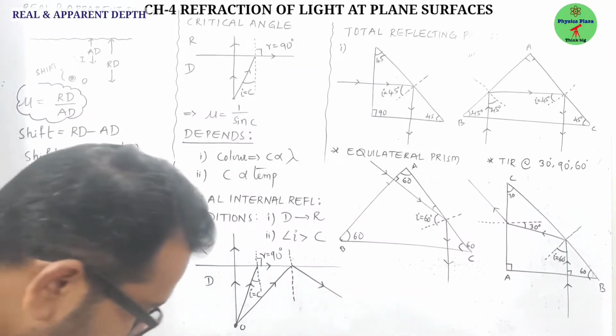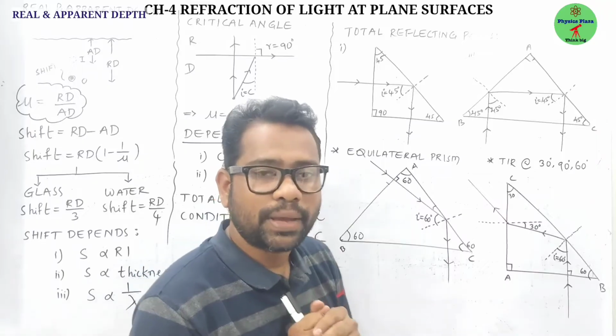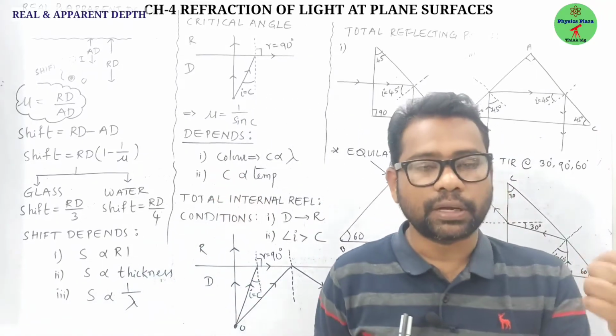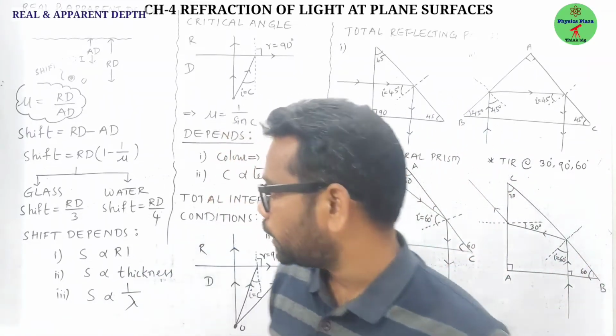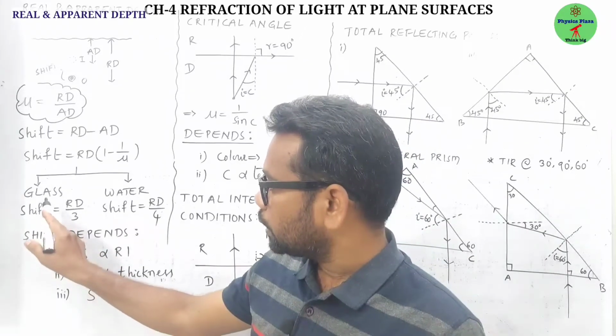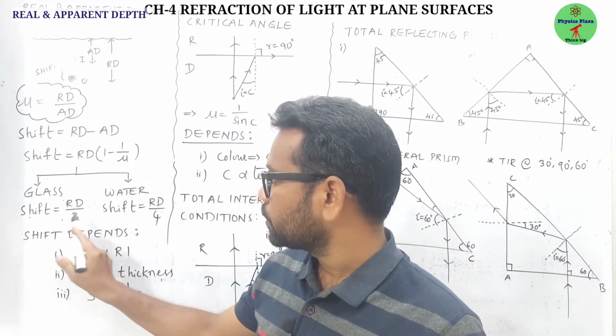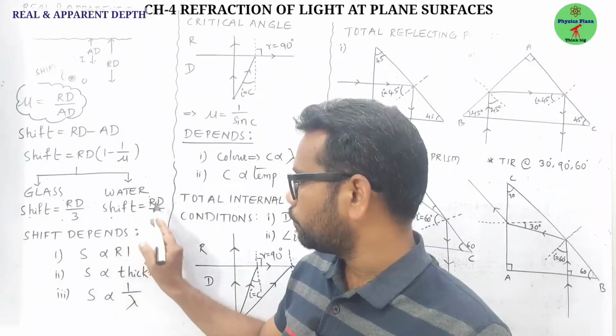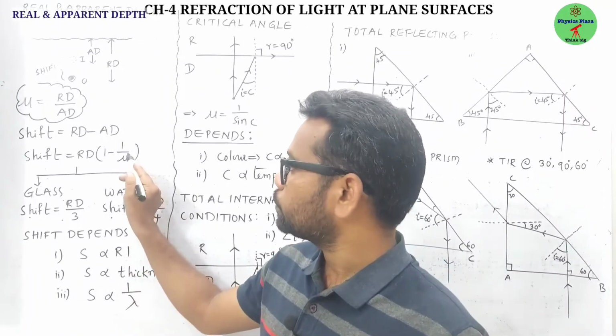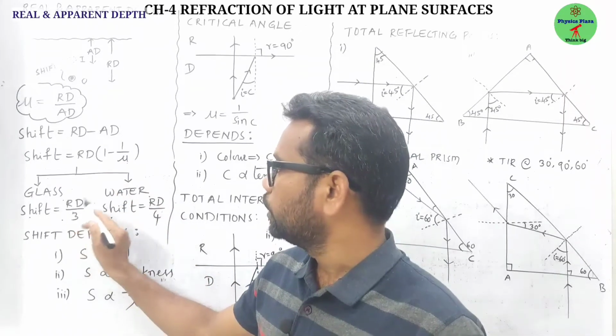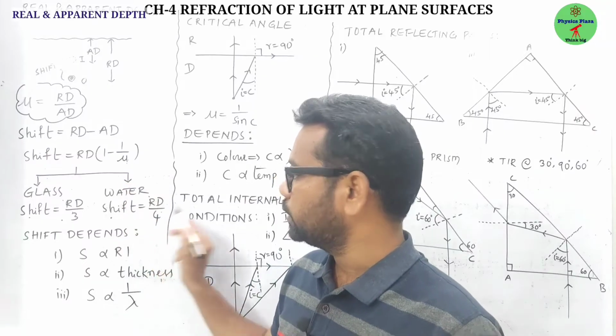And here one important thing, children. For one more question, they may ask you to find the shift in the case of glass and in the case of water. Directly you can use: in the case of glass, shift is equal to Rd by 3. In the case of water, shift is equal to Rd by 4. How did we get this? Just substitute the refractive index of glass here and you will get this; find the refractive index of water here and you will get this.